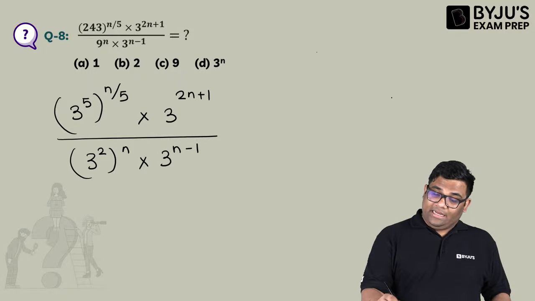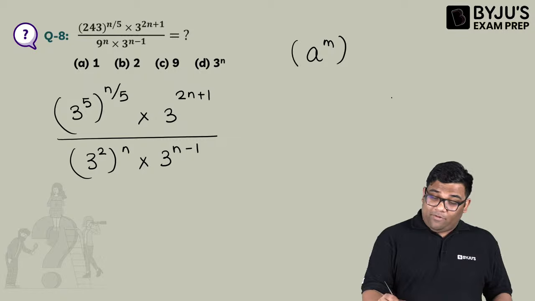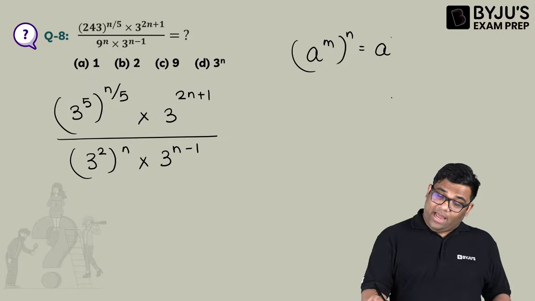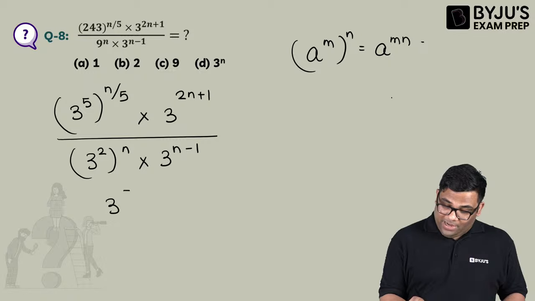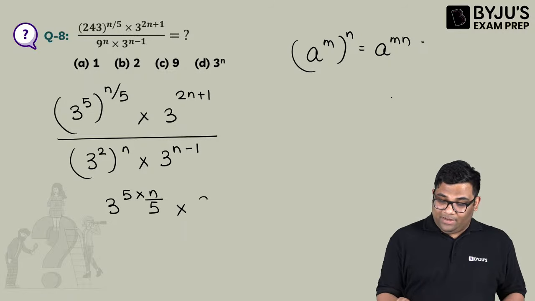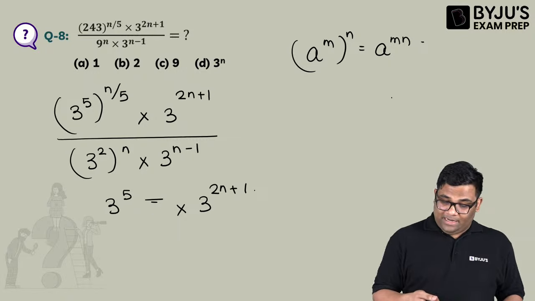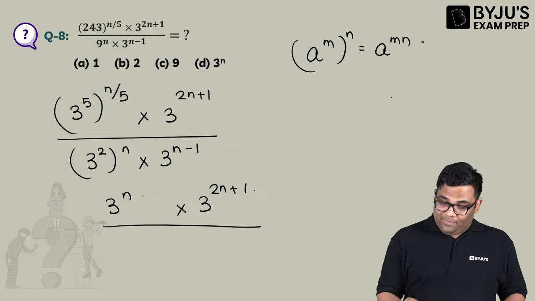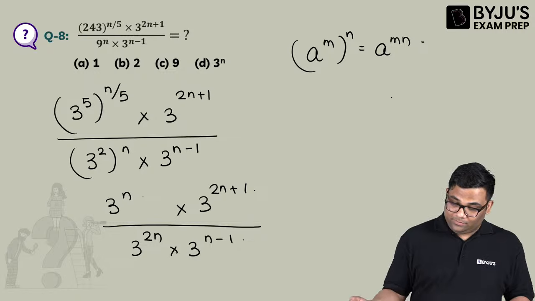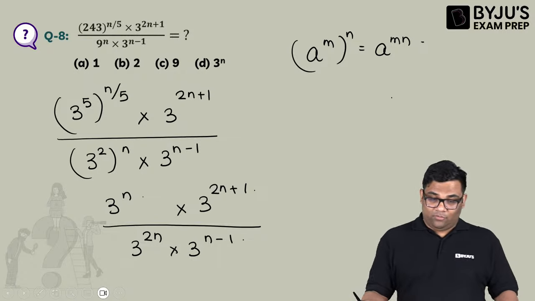Which identity? a to the power m to the power n is a to the power mn. So this becomes 3 to the power 5 into n by 5, then multiplied by 3 to the power 2n plus 1. This 5 gets cancelled, and I get 3 to the power n. Then divide by 3 to the power 2n into 3 to the power n minus 1.